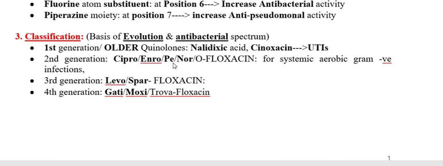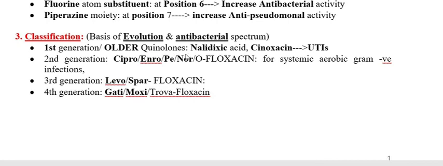Here is a very, very interesting point that I mentioned earlier: fluoroquinolones possess the suffix floxacin. So you have to see that all the drugs possess the floxacin suffix except the older ones, that is, the first generation. So this is about the classification of the fluoroquinolones.